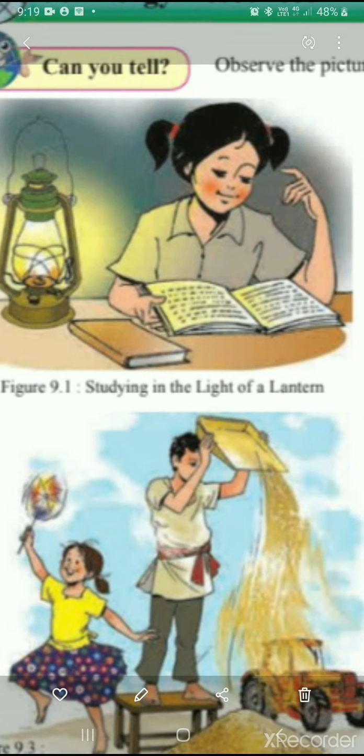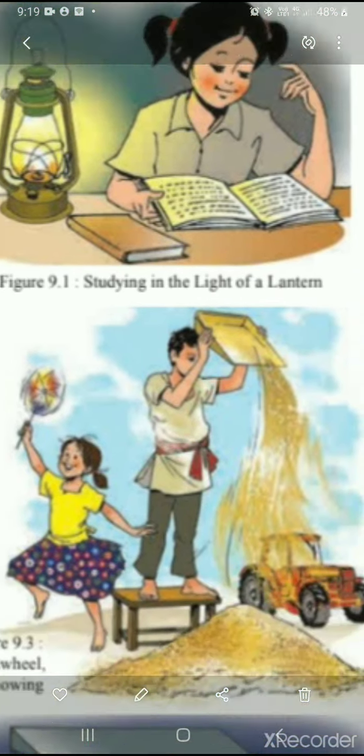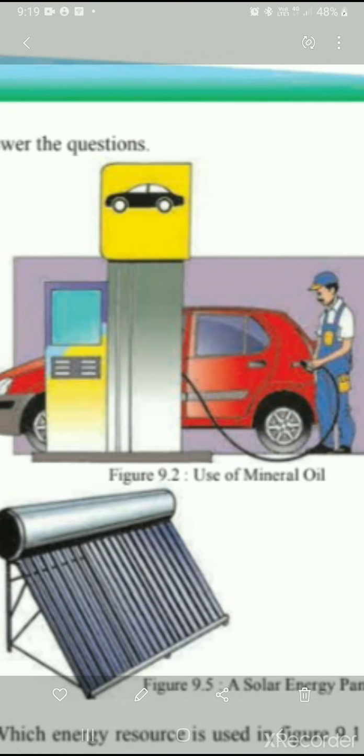So where did the resource come from? This resource comes from the mineral oil well. And the next is figure 9.2, which shows fuel being filled into a motor car. From where was this energy resource brought to the pump? This also is being brought from the mineral oil well.